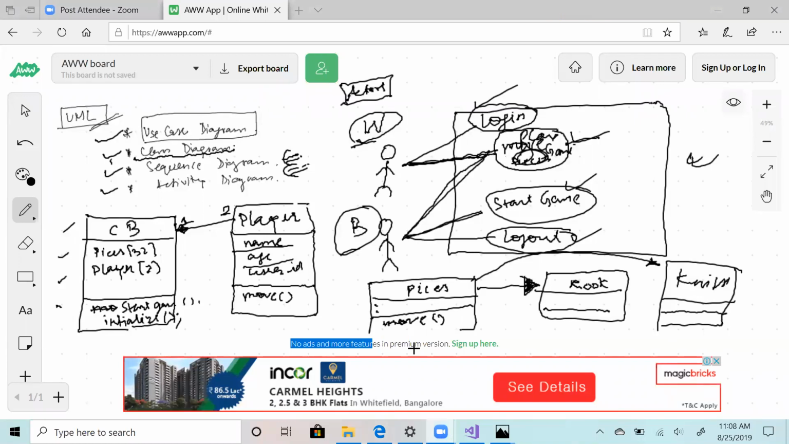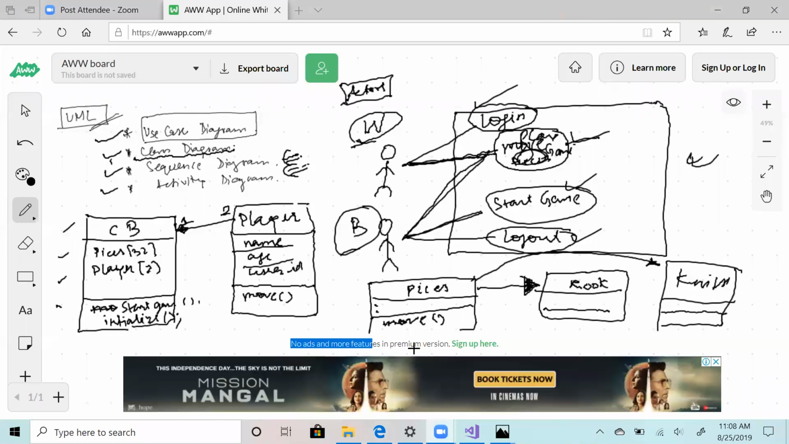So what all did we do? Firstly, we read about objects and classes. Then we discussed paradigms: encapsulation, abstraction, inheritance, polymorphism. Then we discussed how you can approach an object-oriented design problem. So there were 4 steps, right?